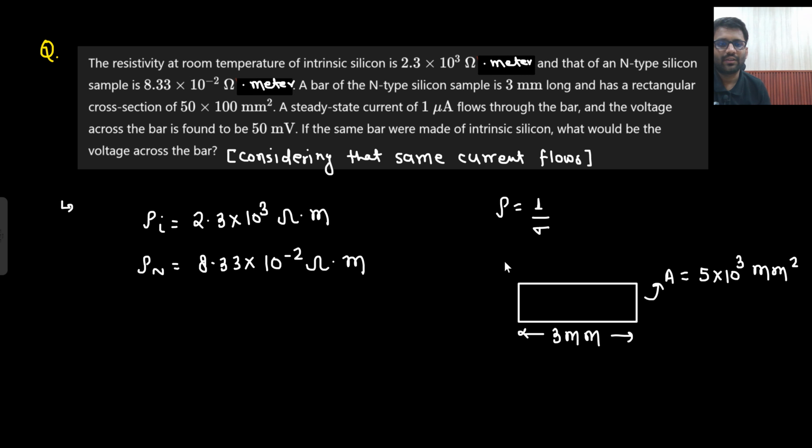A current of 1 microampere is flowing through the bar and the voltage is found to be 50 millivolt. So when you apply a battery of 50 millivolt, in these kinds of questions, if you feel a lot of information is given, always make the diagram. Just make the diagram and your job will be done. A 50 millivolt battery with a current of 1 microampere.